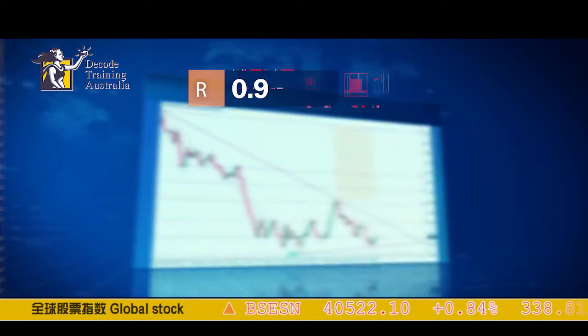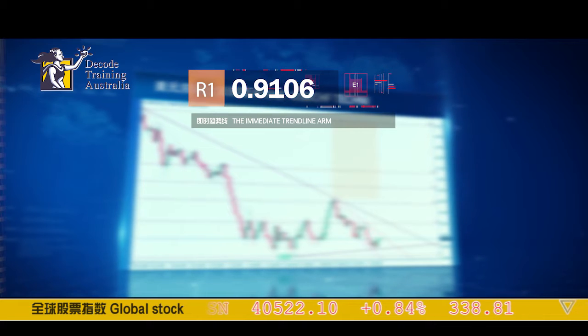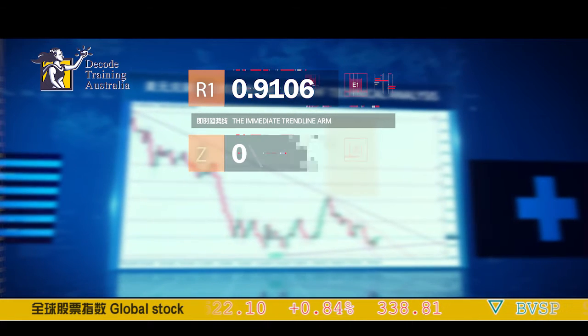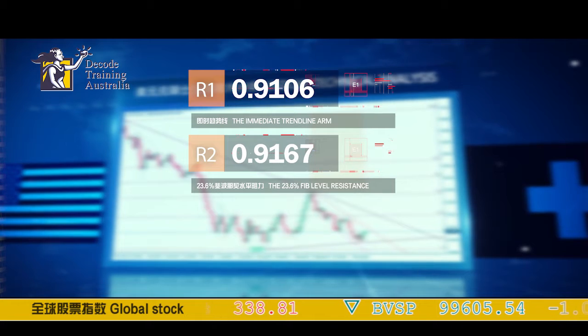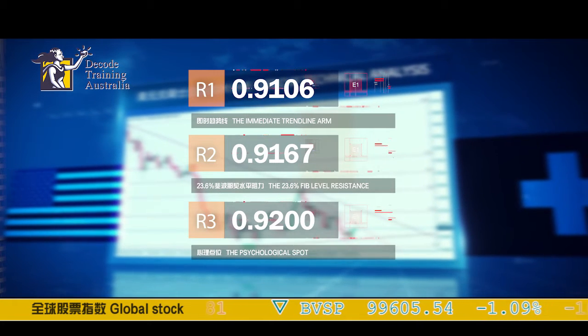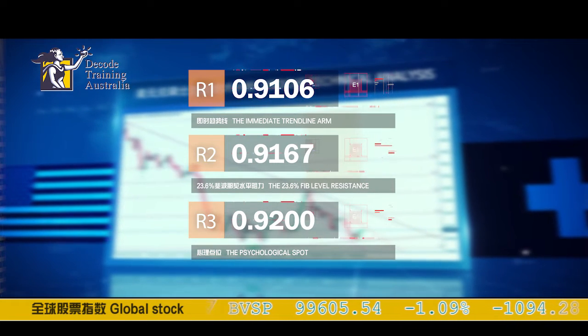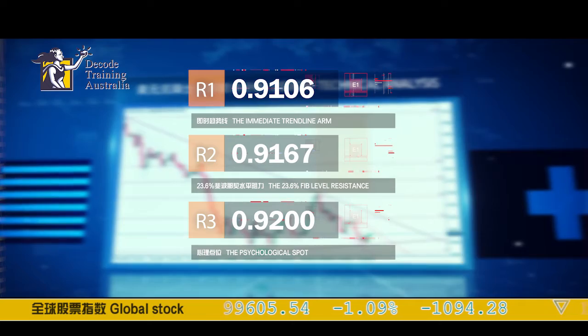If you look at the charts closely, you'll see the following resistance levels. Resistance 1 is at 91.06, which is the immediate trend line arm. Second resistance is at 91.67, which is the 23.6 Fibonacci level. And finally, the third resistance is at 92 even, which is a psychological area.